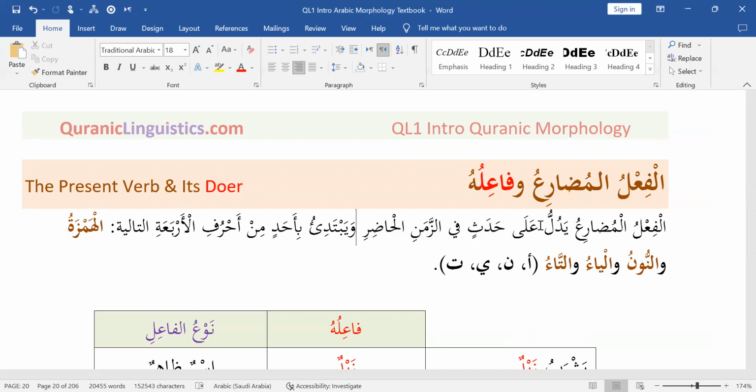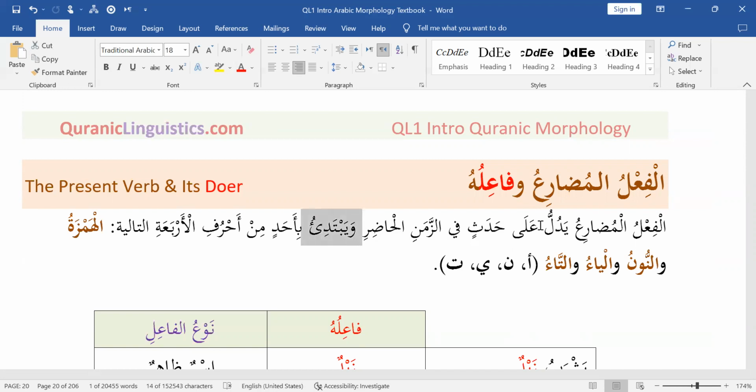Sometimes, however, the فعل مضارع or the present verb can be used for the future. We'll talk about that later on, inshallah.